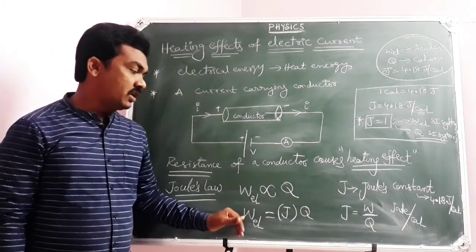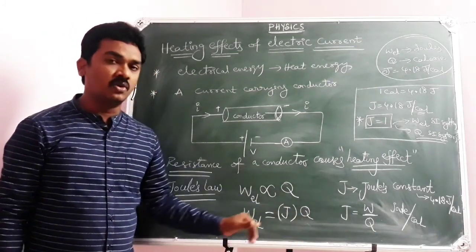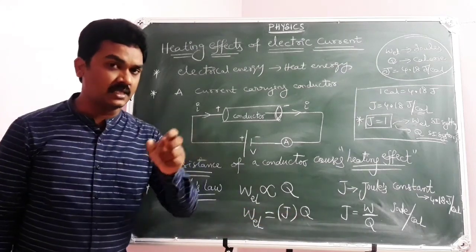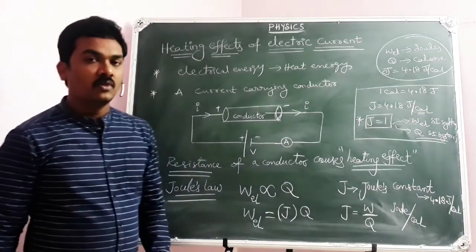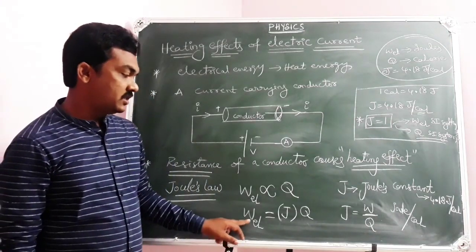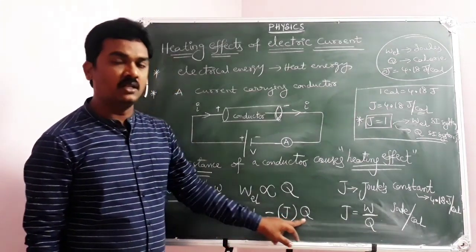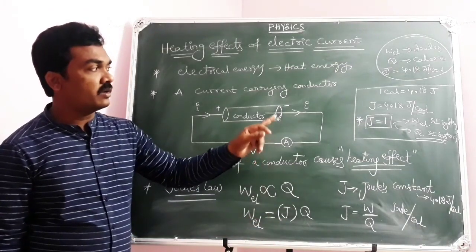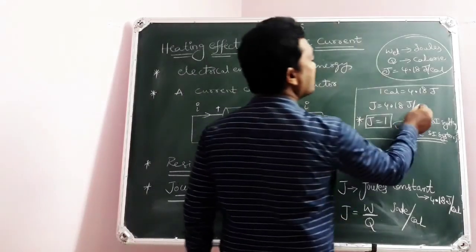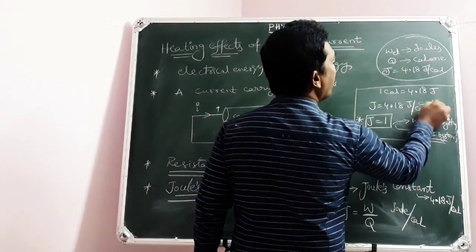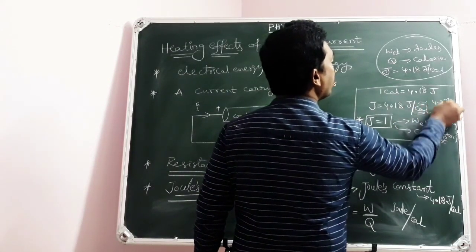If electrical energy and heat energy both are substituted in SI system, then J equal to 1. If electrical energy is in SI system and heat energy is in calorie, then J equal to 4.18 Joule per calorie. Of course, it can be approximated to 4.2 Joule per calorie.